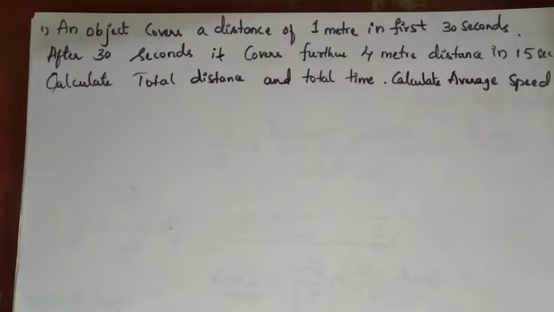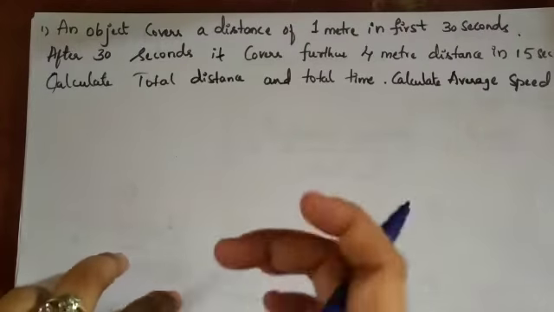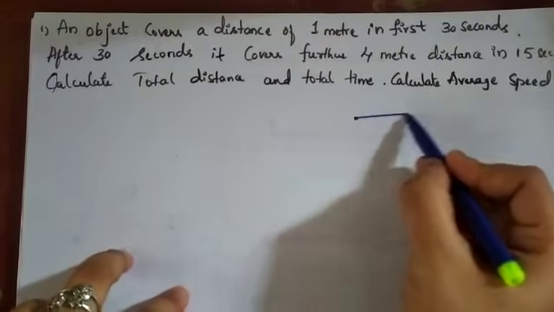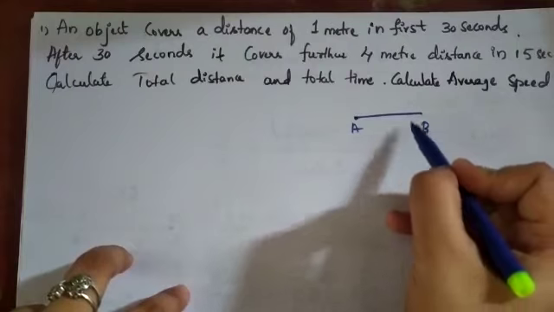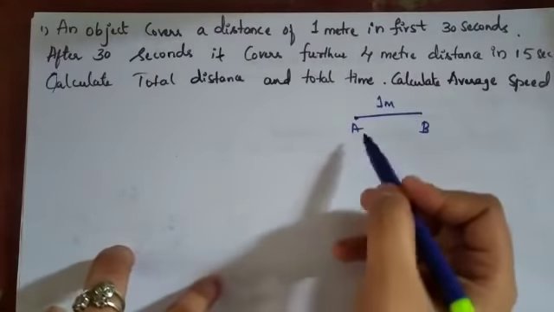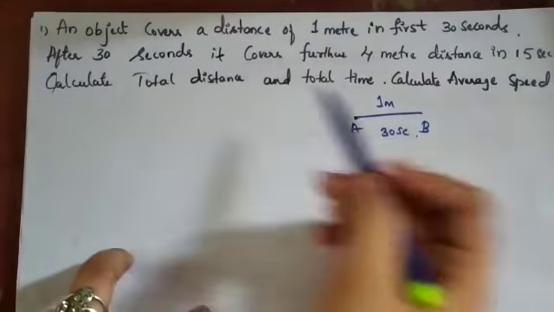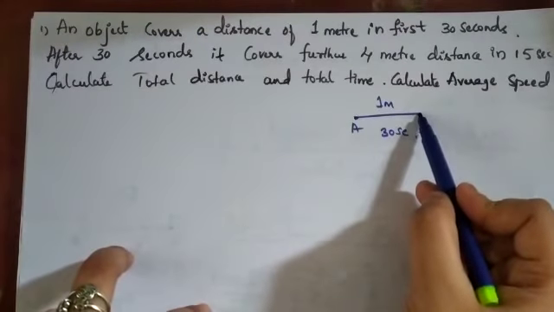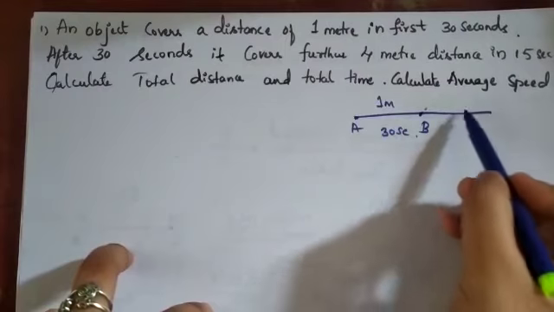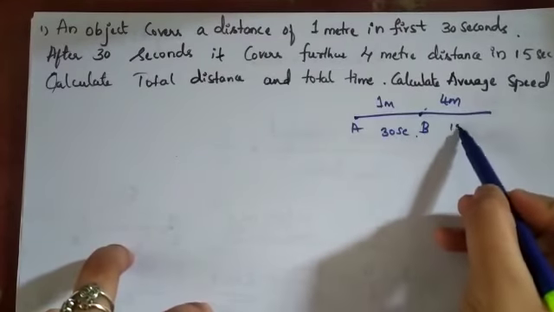There is one problem in our activity. An object covers a distance of 1 meter in the first 30 seconds. So an object from A to B, I'll take 1 meter here, it has traveled this distance, it takes 30 seconds. After 30 seconds, after this position, it covers 4 meters in 15 seconds.